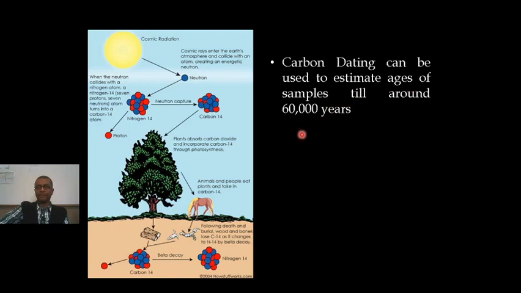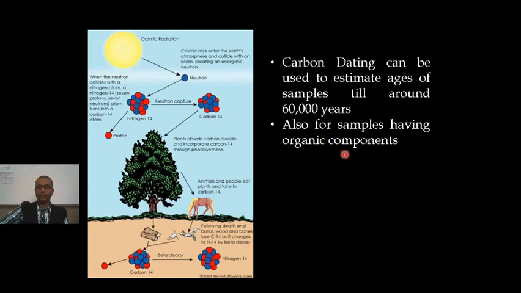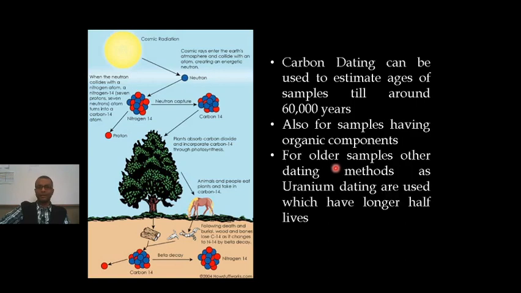What about samples which are older than that? Also, for radiocarbon dating, we need samples having organic components, carbon. For older samples, other dating methods such as uranium dating are used, which have longer half-lives.